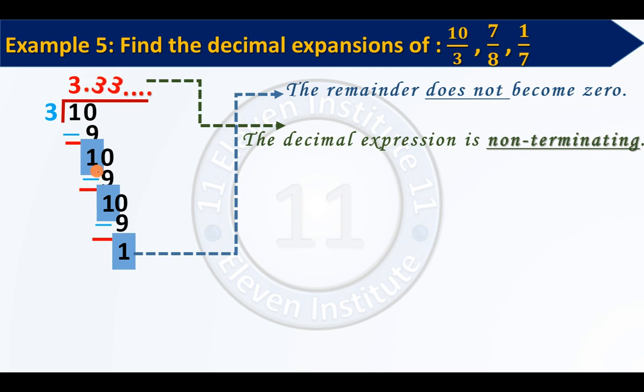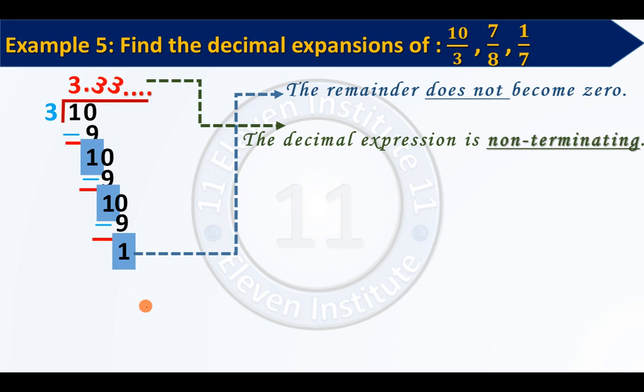Why? If you get 1 over here, you will write 0, then again 3 3s are 9, again 1 and 0, again 3 3s are 9, again 1 and 0, again 3 3s are 9. So if the remainder gets repeated, then the digit in your quotient will also get repeated, because the rule of division will not change. 3 3s will be 9 only, and again 10 minus 9 will be 1 only. That is not going to change. I hope you understand this.